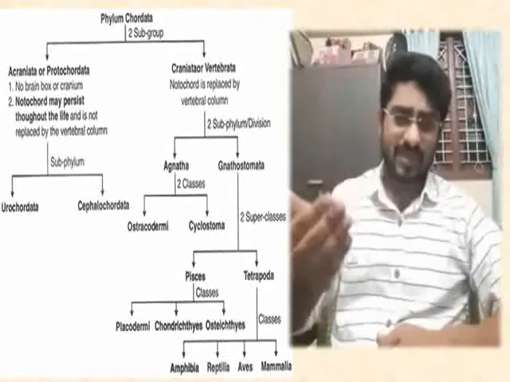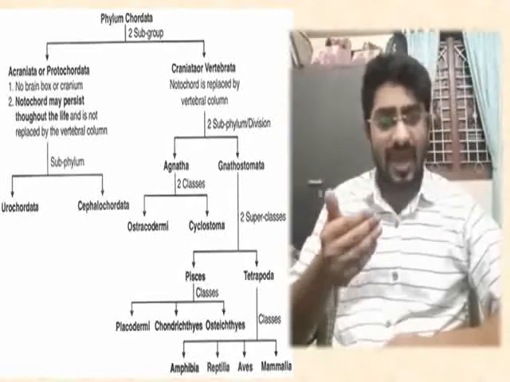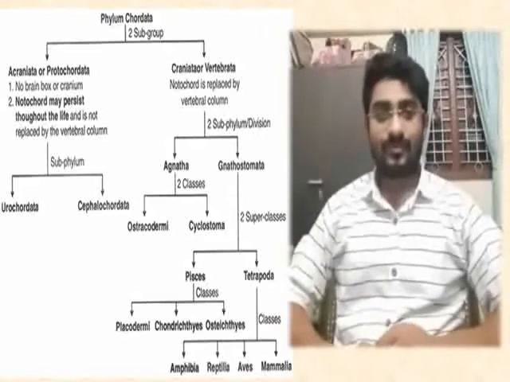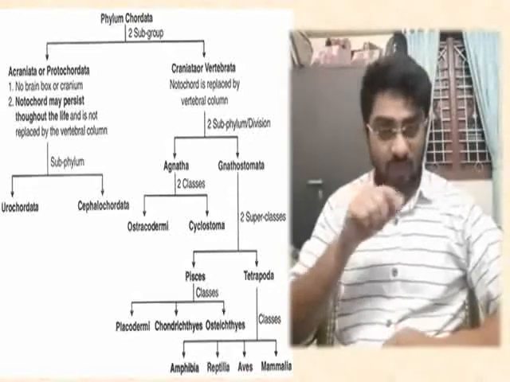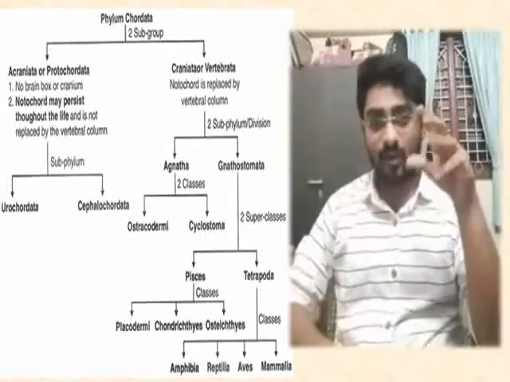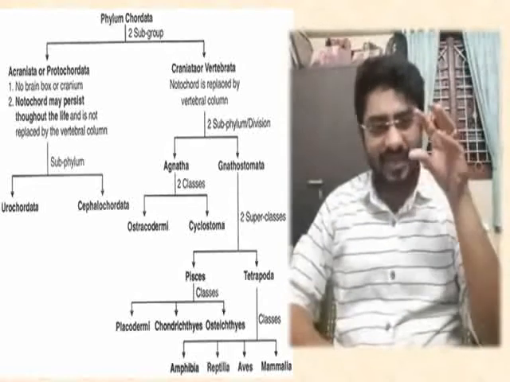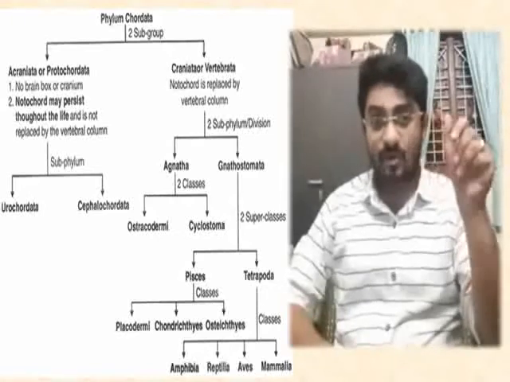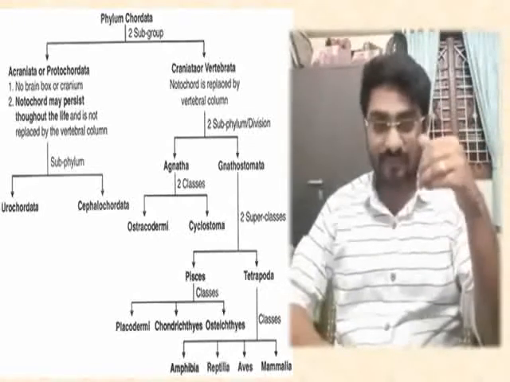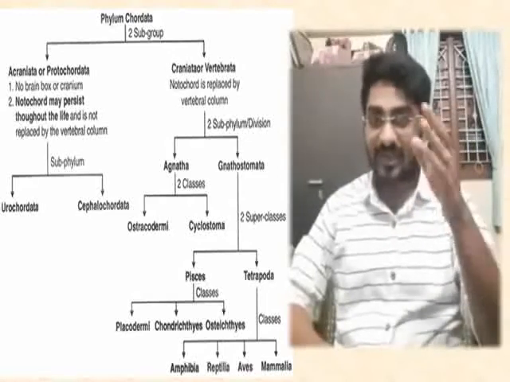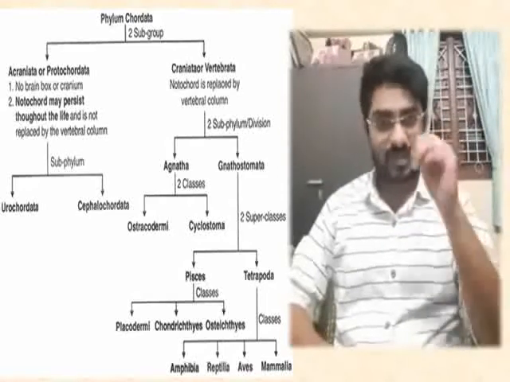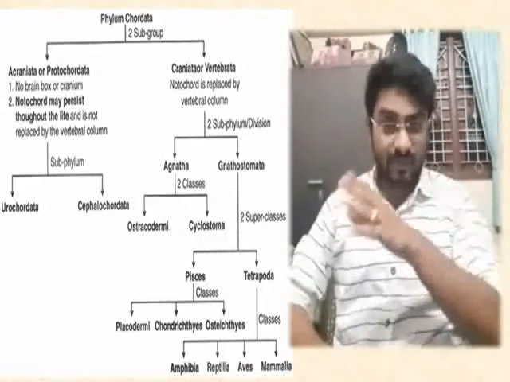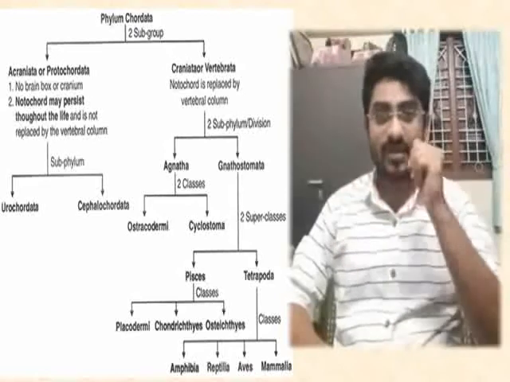Examples of the cyclostomes are hagfishes, that is Myxine, and Petromyzon. So cyclostomes, cyclo means rounded mouth. The mouth of the cyclostomes, if you see, exactly looks like the opening of a vacuum cleaner. So they have a suctorial mouth. I will discuss that as we go along. When the examples come, I'll discuss the general characters of the cyclostomes, so I am not taking it in detail now. Within Agnatha I said there are two, that is ostracodermi and cyclostomata.